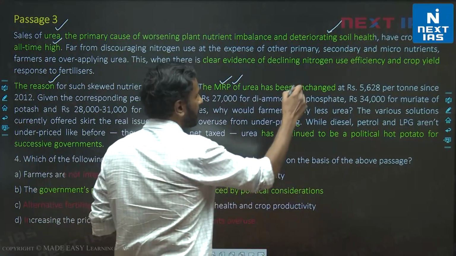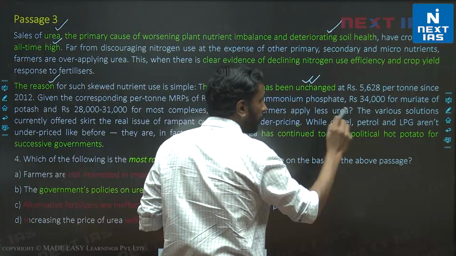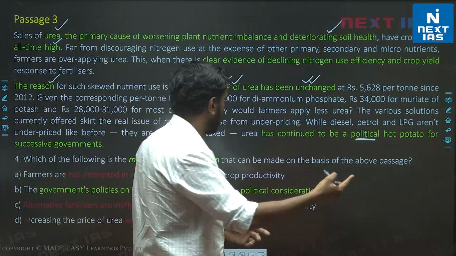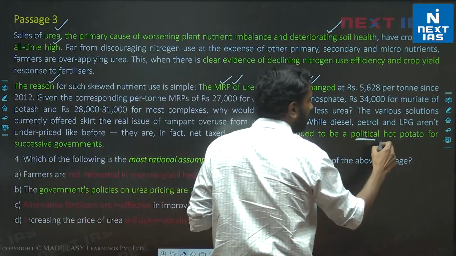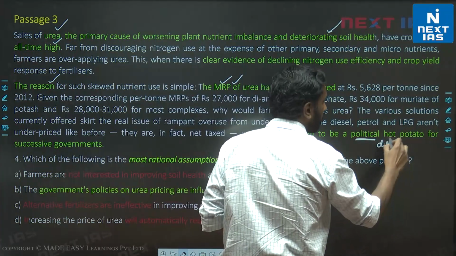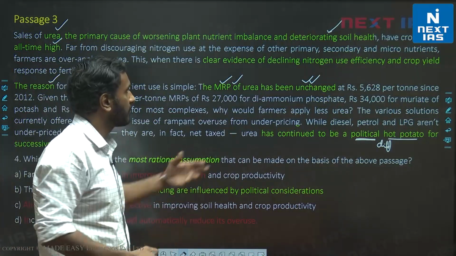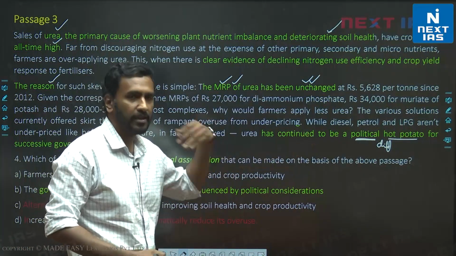Here we are told MRP has been unchanged, right? So we know the politicians or the leaders could not change the MRP. So we can say it has continued to be a difficult thing. Even if we didn't understand what hot potato means, it has continued to be a difficult thing for successive governments to change the price. That much we can understand.